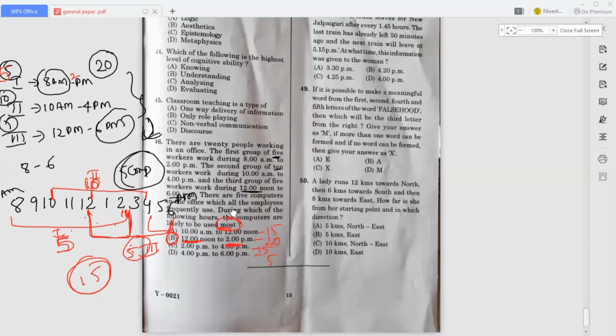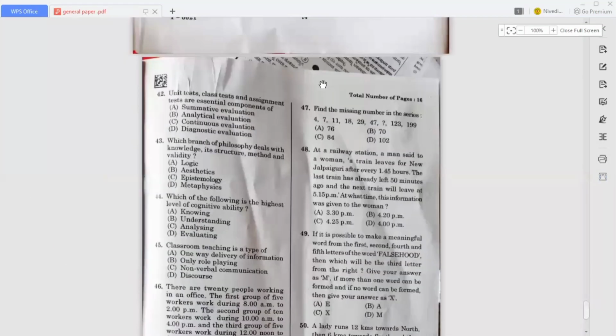Okay. So here they mention to find the missing number in the series. So here we have to find the missing number. The series of numbers is 4, 7, 11, 18, 29, 47, and this we have to find out: 123, 199. Okay, so how to find it? First of all, we have to find the difference. Okay, so what is the difference between these two?